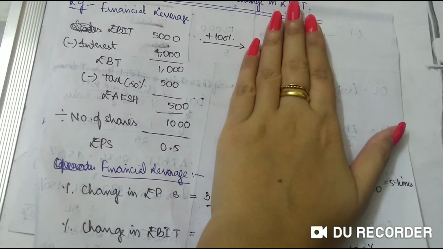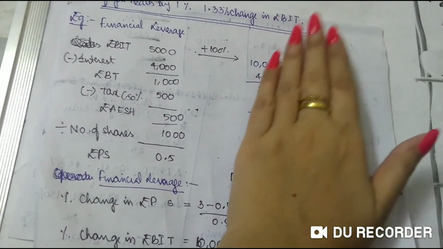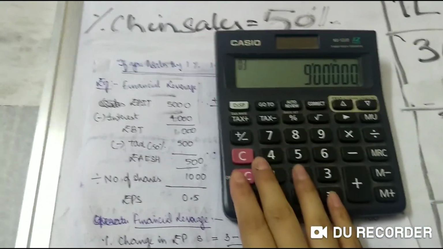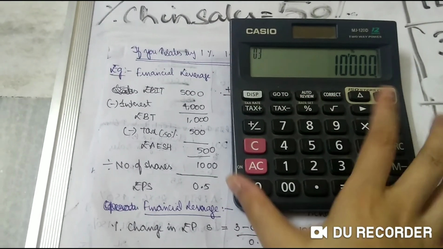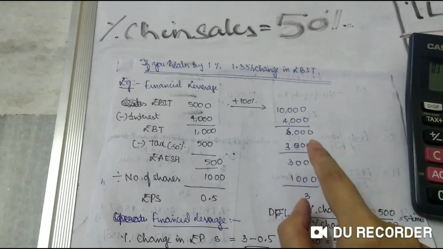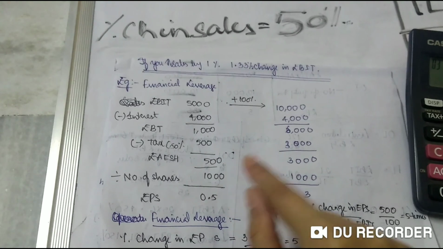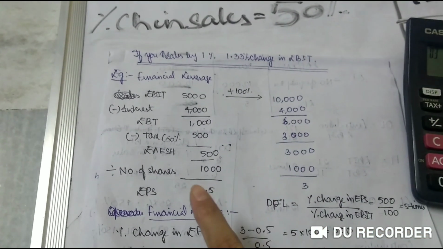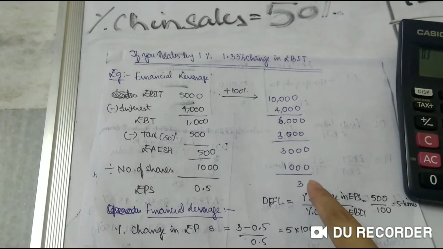Now you know, right, how to calculate the other half. That means the next year's data: if they say plus 100%, that means 5,000 plus 100% is twice actually, so 10,000 rupees. Interest is 4,000, it remains same. EBT becomes 6,000 and 1,000. Tax is 50%: 500 is half of 1,000, and 3,000 is half of 6,000. Number of shares remains same. EPS is 0.5 and here EPS is 3.